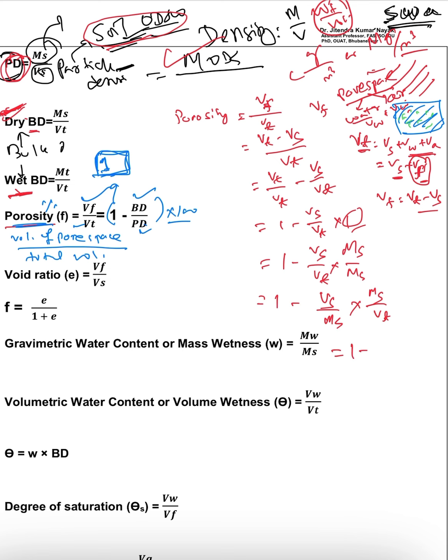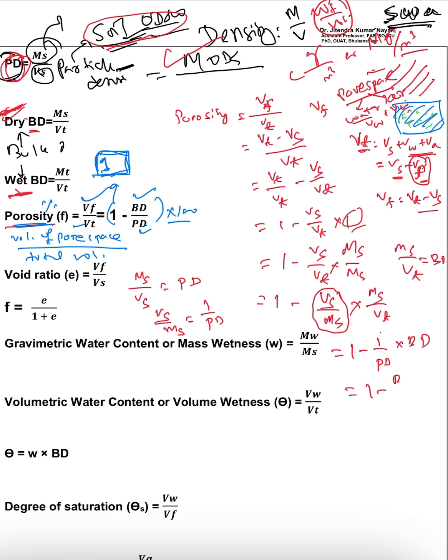Now it will be 1 minus, and mass of soil divided by volume of soil is equal to Pd. That means volume of soil divided by mass of soil will be 1 by Pd. So this will be 1 by Pd into mass of soil divided by total volume, which is equal to Bd, the bulk density. So the formula is 1 minus Bd by Pd. This is the porosity, and if you want it in percentage, just multiply by 100. This is the porosity formula.